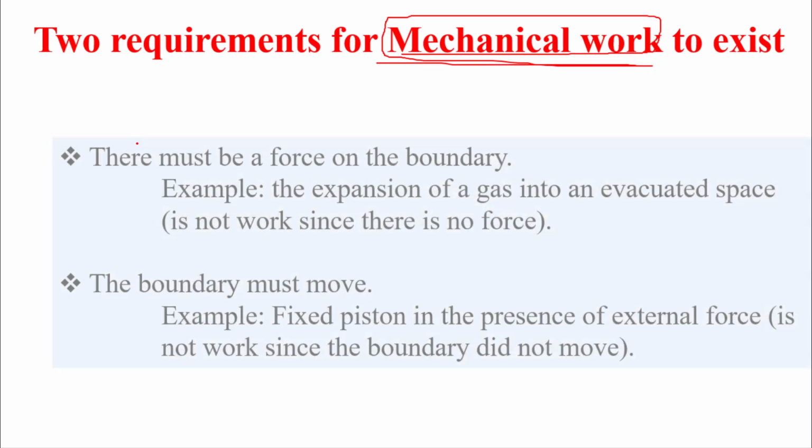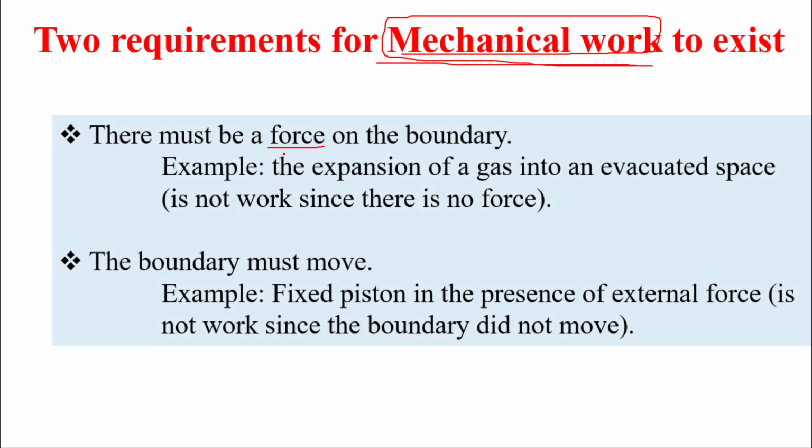The two requirements of the first type, when we talk about mechanical, are to have force as well as to have certain movement or certain displacement. So force and S, displacement. If any one of them is absent, then we don't have work. So work depends on force as well as displacement.